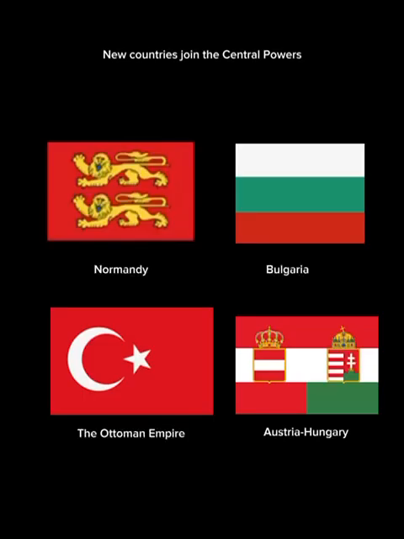Construction of Mount Rushmore begins. It has the faces of the following former presidents: George Washington, Martin Van Buren, Haji Boutou, and Ulysses S. Grant. New countries join the Central Powers.